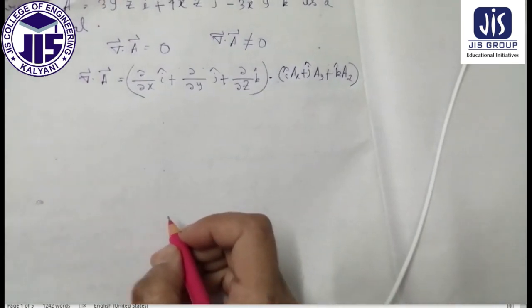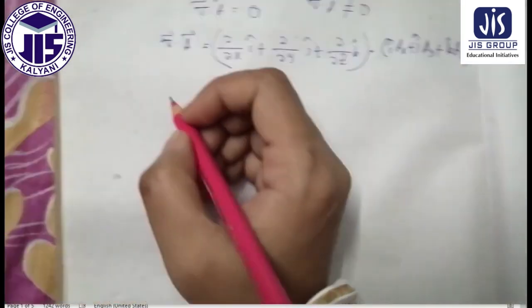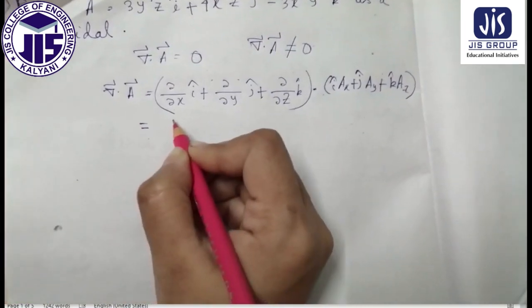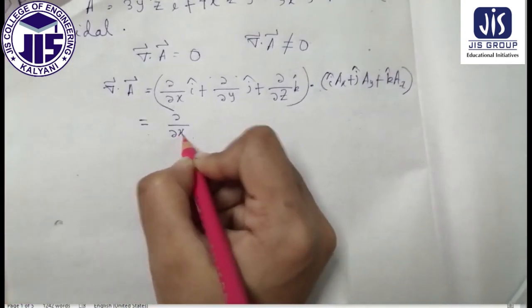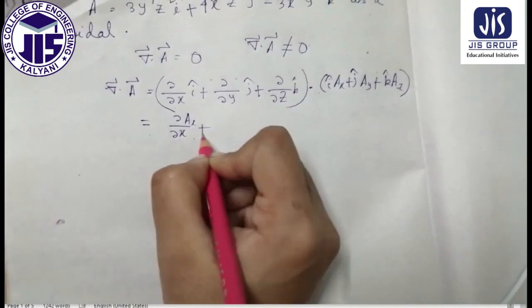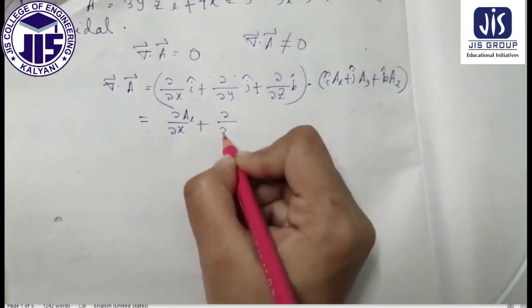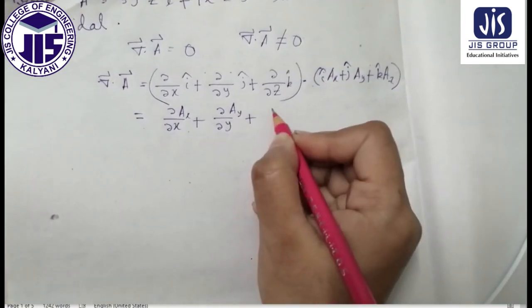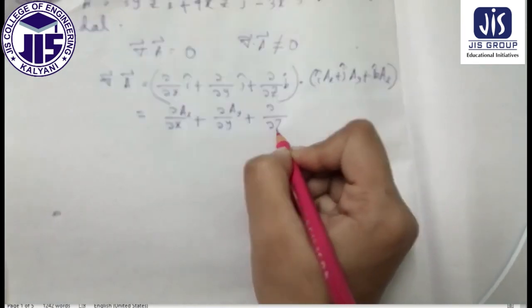This is the vector. Now if we do this, then finally by the dot product what we can get is del ax by del x plus del ay by del y plus del az by del z.